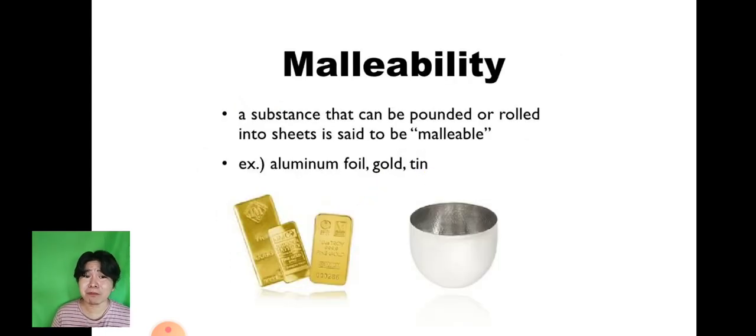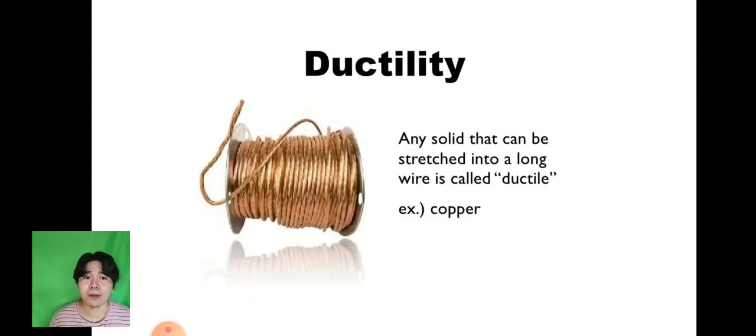We also have malleability. Always remember this definition. A substance that can be pounded or rolled into sheets is said to be malleable. The best examples for this are aluminum foil, gold, or tin. Another example, para dali, is lata. So malleable ang lata. Next, ductility. Any solid that can be stretched into a long wire is called ductile. The best example for this is our wirings, like copper.